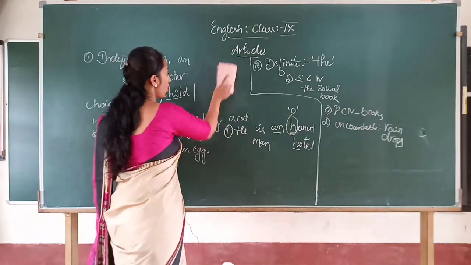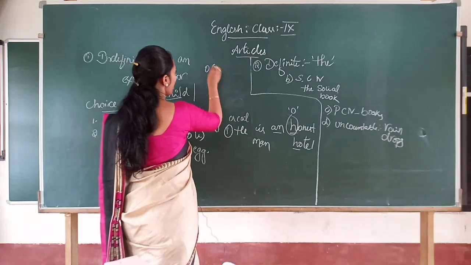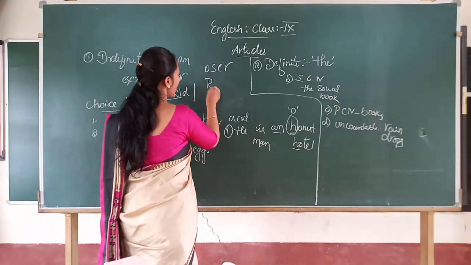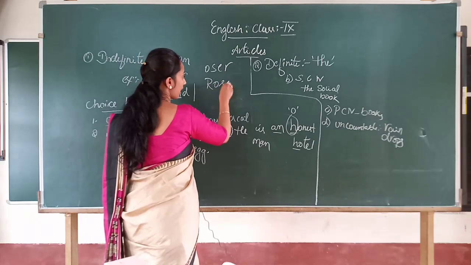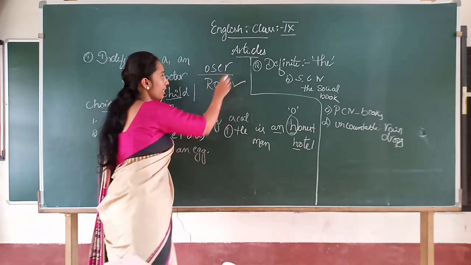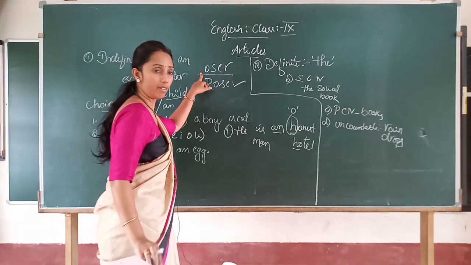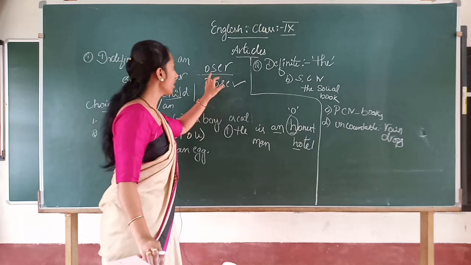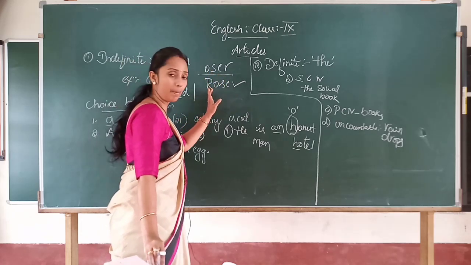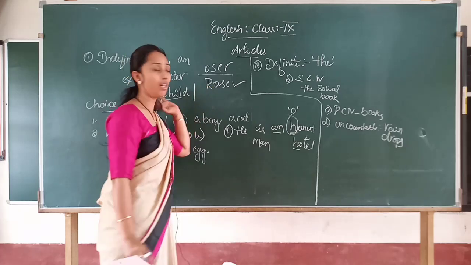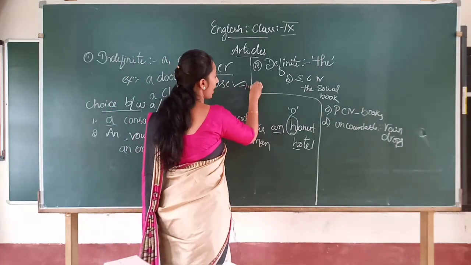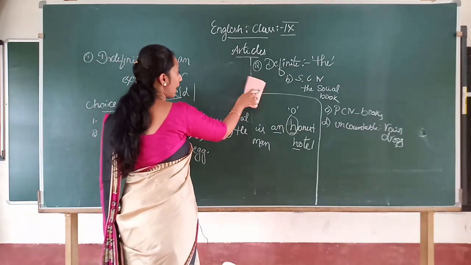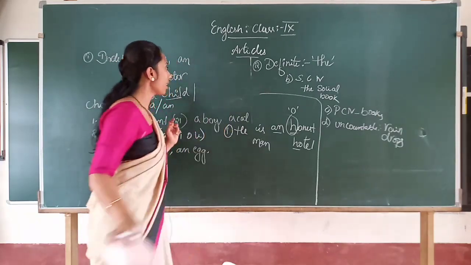Another word, rose. S-E-R, a jumble word. How will you try? You have to write R-O-S-E, rose. Clear? Jumble word means the spelling of the word has been jumbled, messed up here and there. The messed word you have to write in a proper manner and make it a useful word. This is a one mark question which will carry in the exam. Clear? All this is simple grammar or vocabulary that you will get in English.